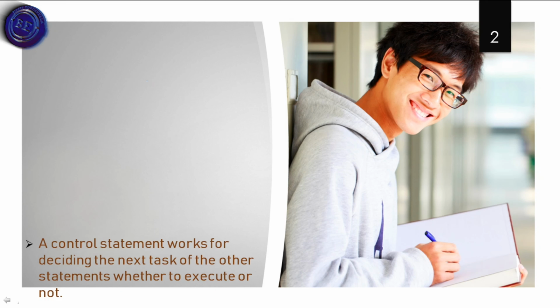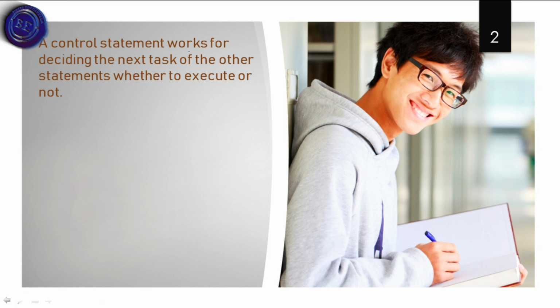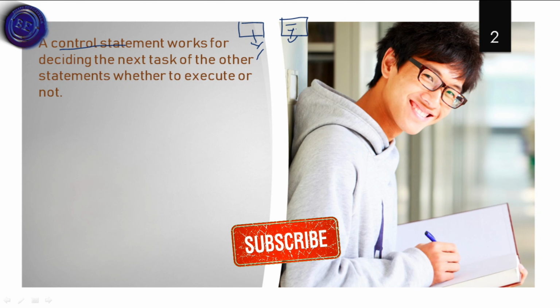Now let us discuss what is a control statement. A control statement works for deciding the next task, whether the other statements are to be executed or not. If you are performing a task and we have another task which should be performed after the completion of this, then the statements present in that next task are controlled by the control statement. So whether a statement has to be executed or not is controlled by using control statements.